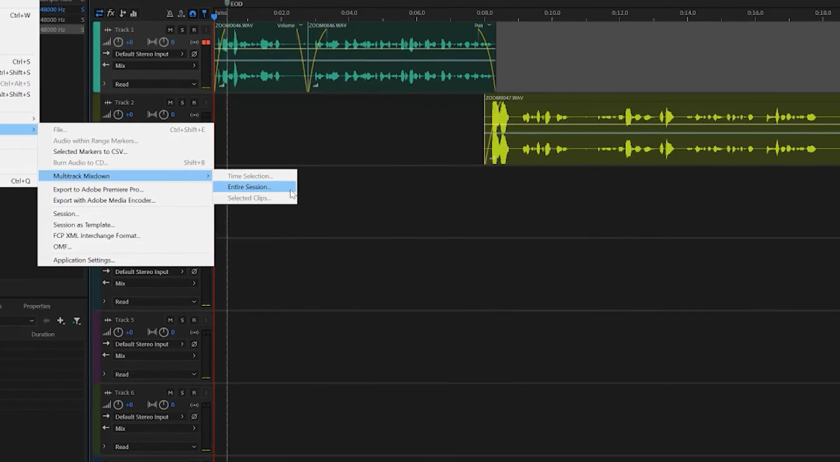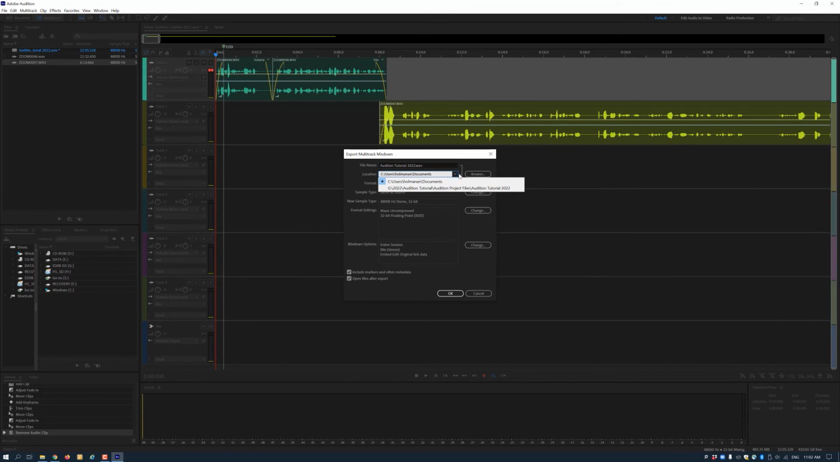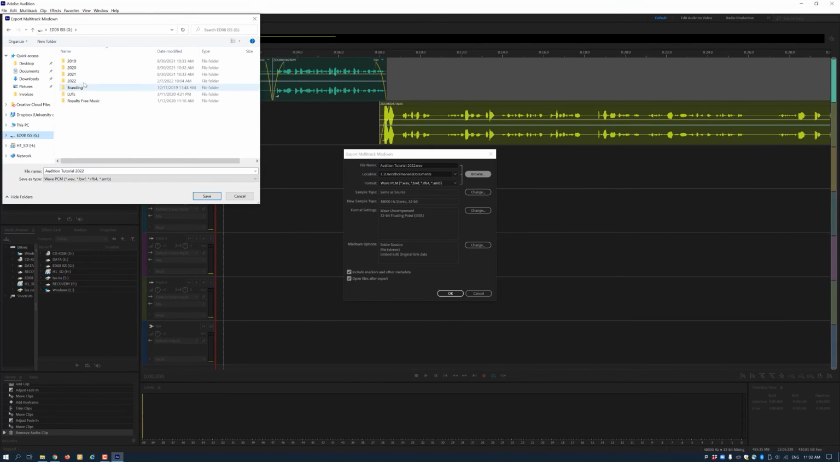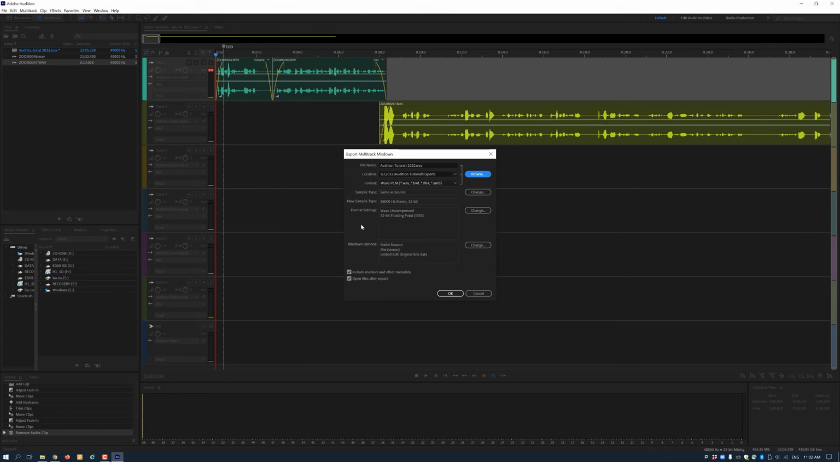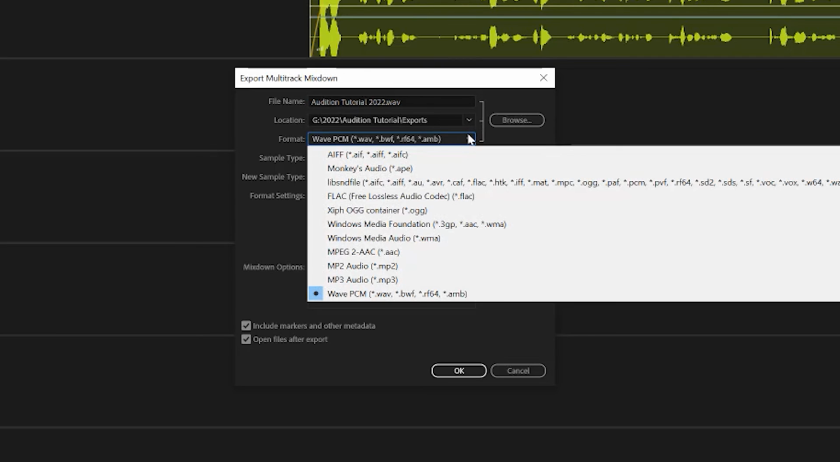An export window will appear. You'll need to choose a file name, choose where you would like to export the file to, and choose the appropriate file format. The file format will default to export as a .wav file. If this is fine for you, then you won't need to make any more changes to this export window. However, if you need to export your file as a .mp3, then you will need to click the drop-down arrow beside Format and choose MP3 Audio.